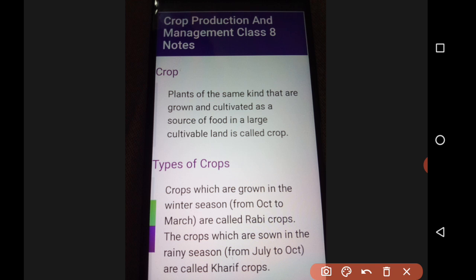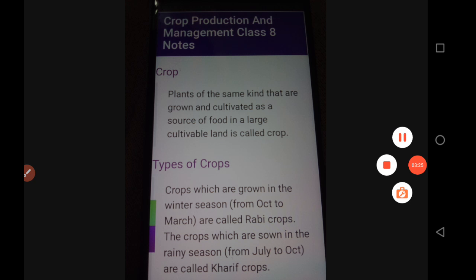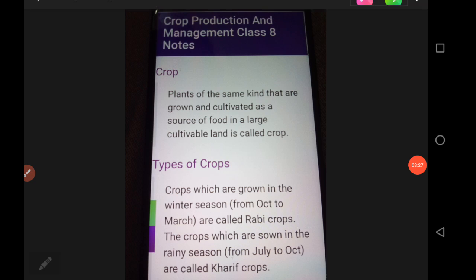Yes. Now we have discussed what a crop is and the types of crops. Now we have to discuss agricultural practices. First we have to discuss the history, because there is some history for agriculture also. So now we will discuss the history of agriculture.